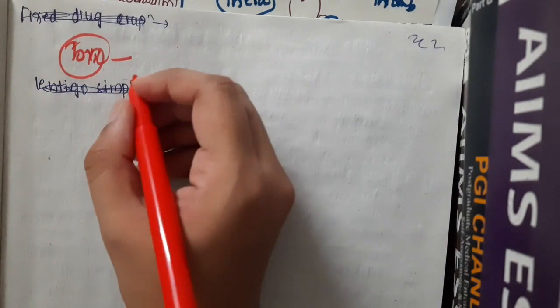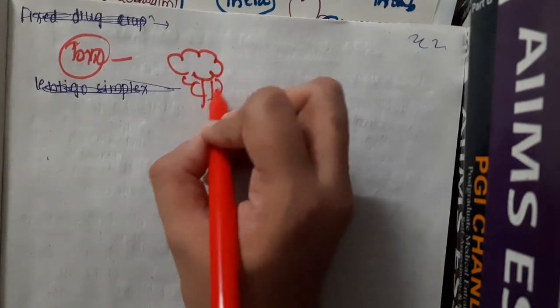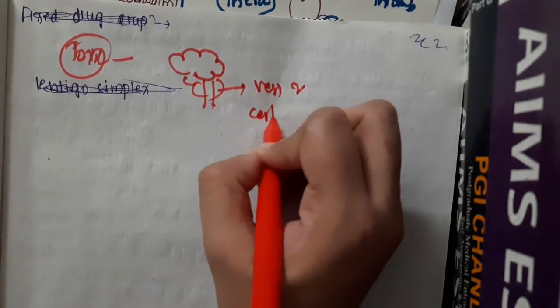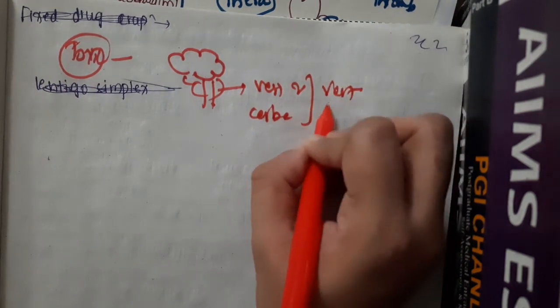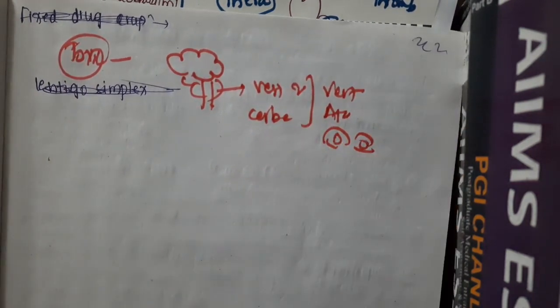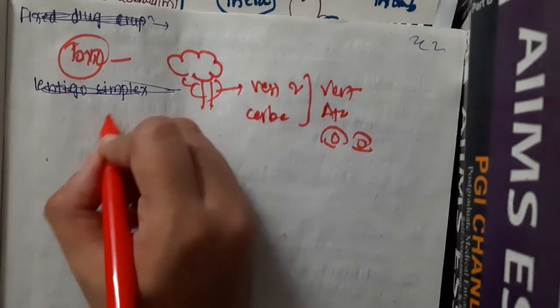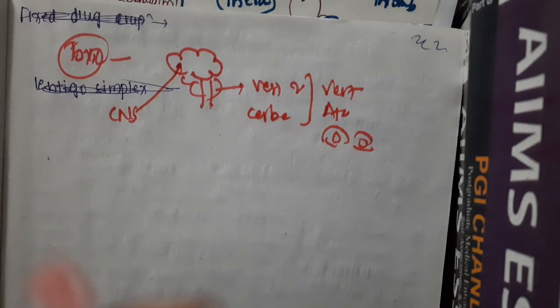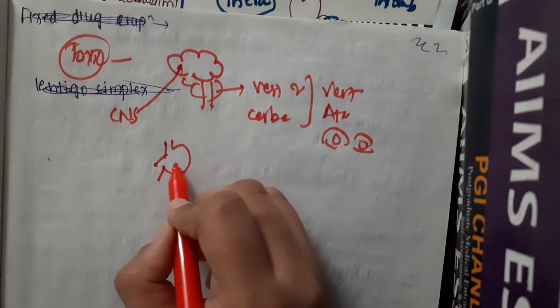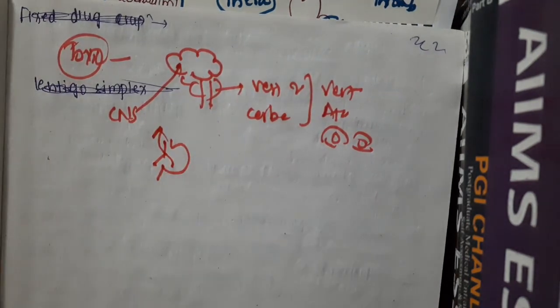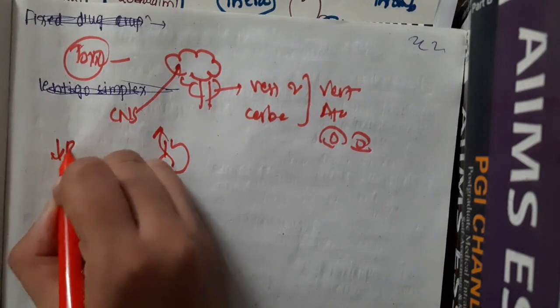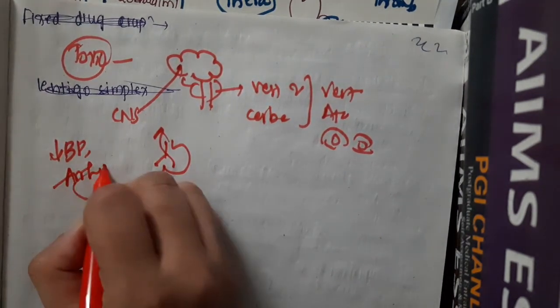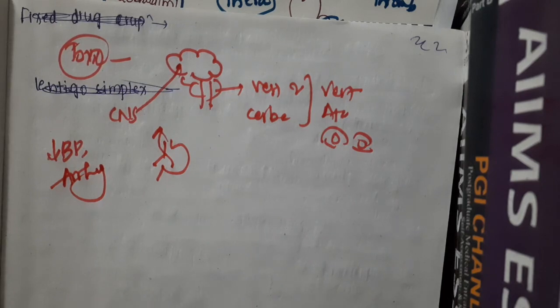Now, at toxic level, it causes cerebellar and vestibular symptoms like vertigo, ataxia and diplopia. In the CNS, symptoms like drowsiness, hallucinations, confusion and rigidity are seen. Epigastric pain, vomiting and nausea are also seen at toxic levels. Decreased BP leading to arrhythmias is also reported. These are the side effects at toxic level.